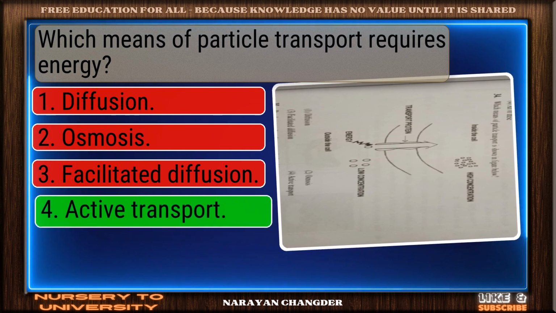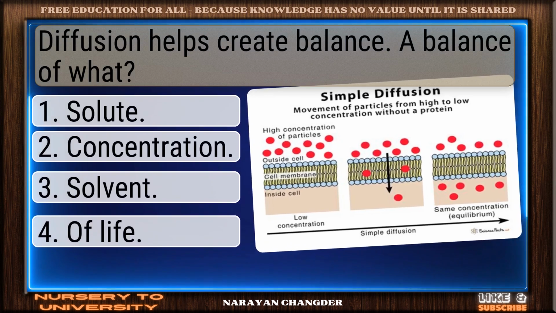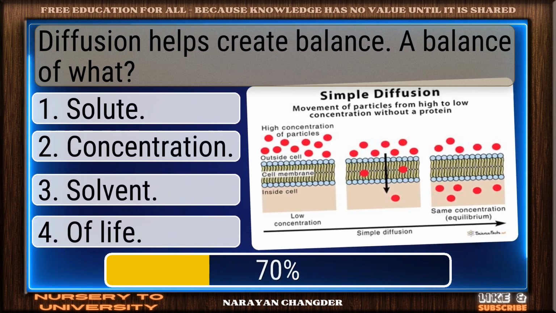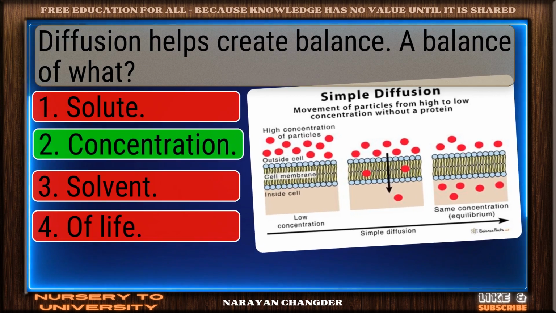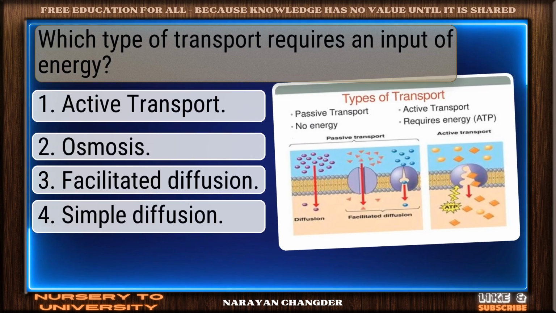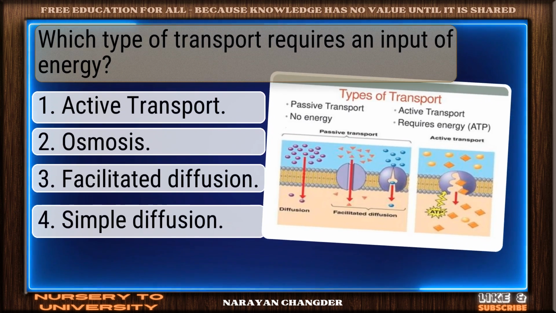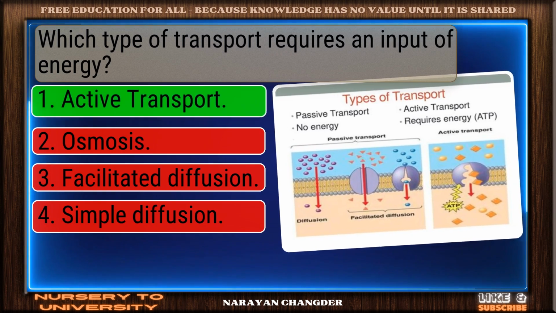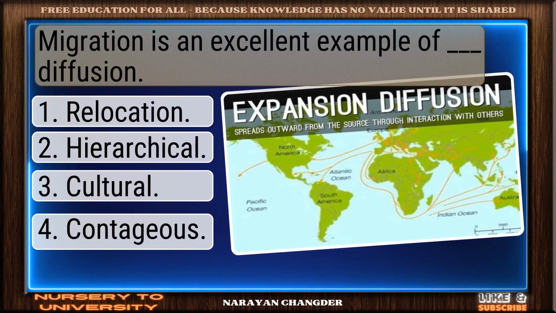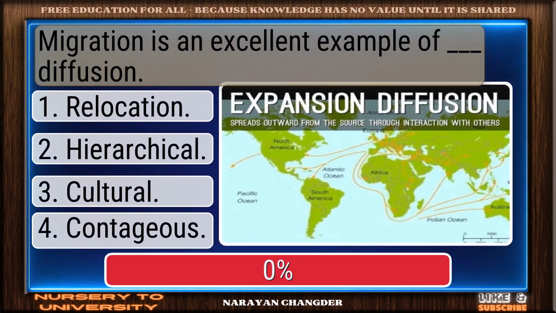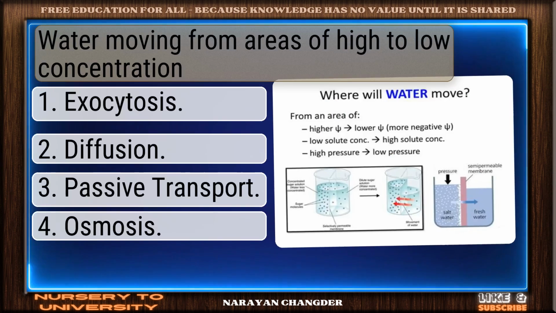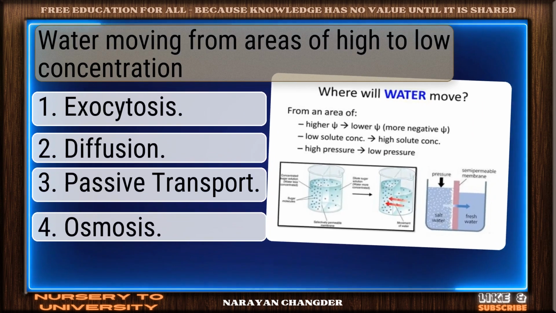Which means of particle transport requires energy? Good job, active transport. Diffusion helps create balance. A balance of what? Perfect choice, concentration. Which type of transport requires an input of energy? Well-reasoned, active transport. Migration is an excellent example of dash diffusion. Great job, location.